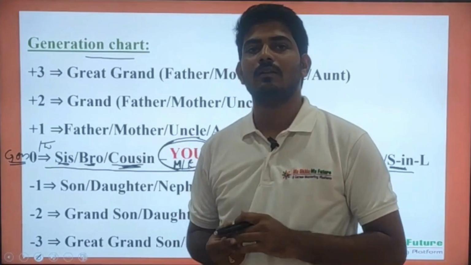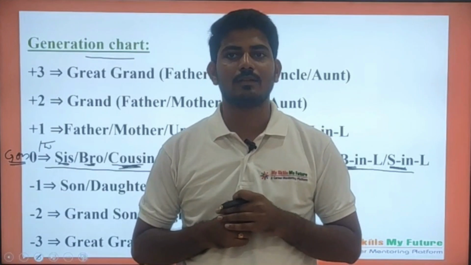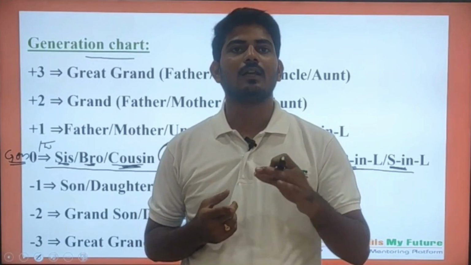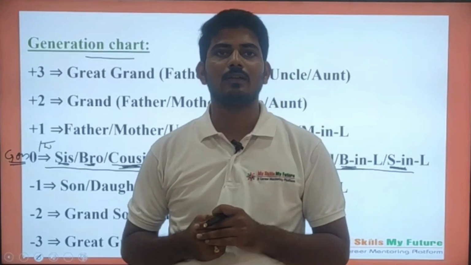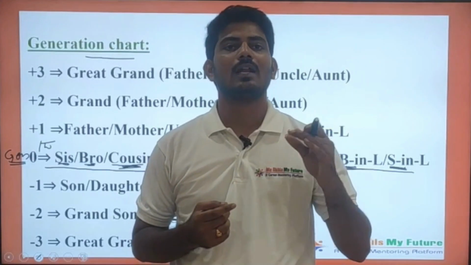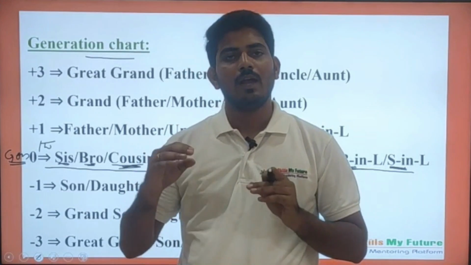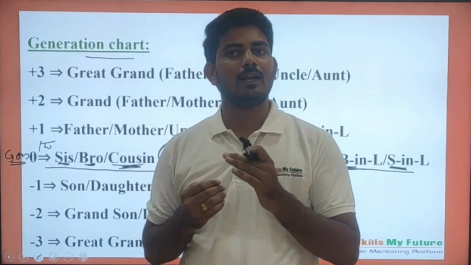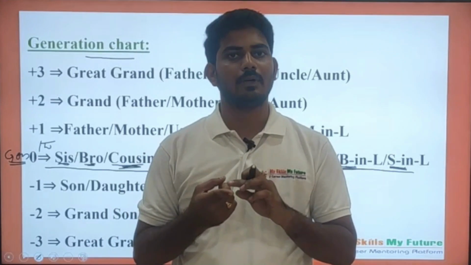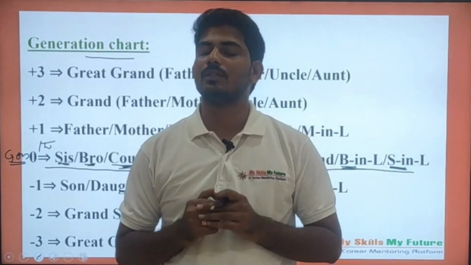So I am repeating again. You will be at a zeroth generation. Suppose you are a male person, you will be getting married and you will get a wife. If you are a female person, you will get your husband. Along with your husband and wife also, there are some more relations possible. That is brother-in-law and sister-in-law, and apart from those, you'll get your sister, brother and cousins. All these relations will come at zeroth generation.